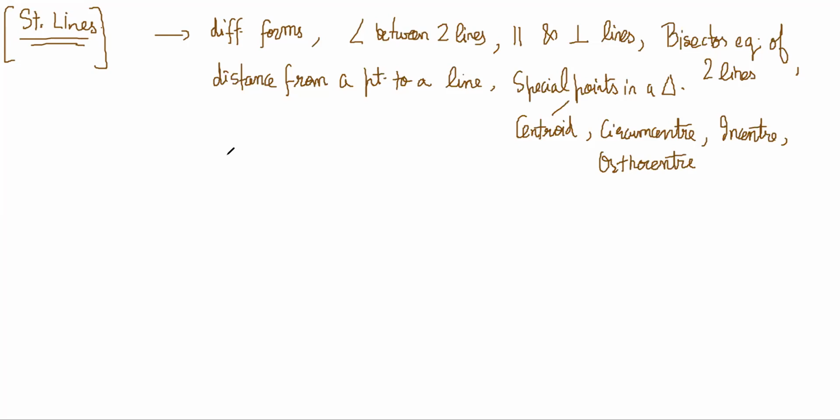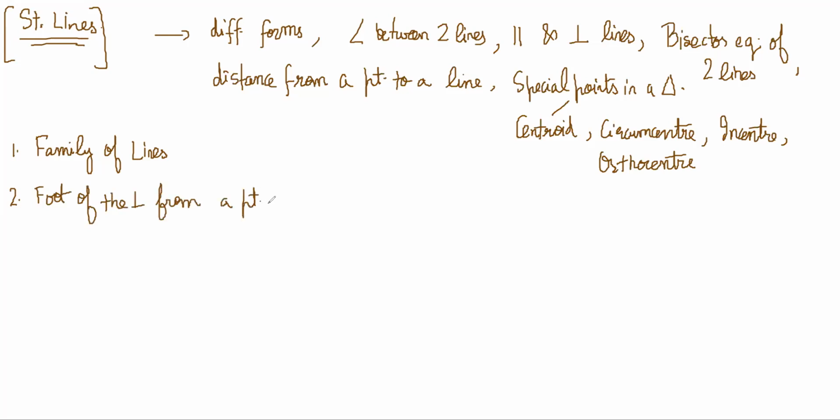After that, what I want to do is one family of lines. Today, family of lines, foot of the perpendicular from a point to a line and image of a point in a line.